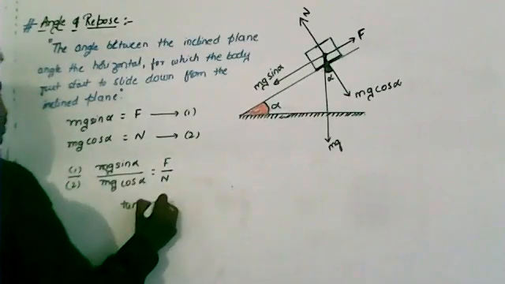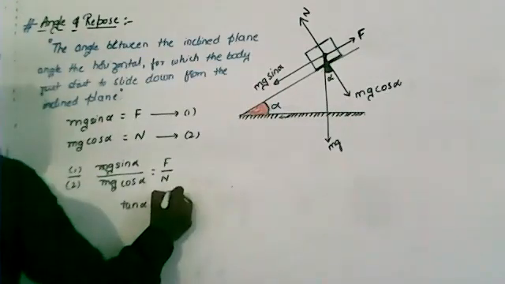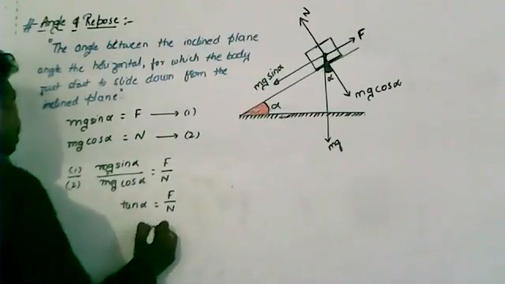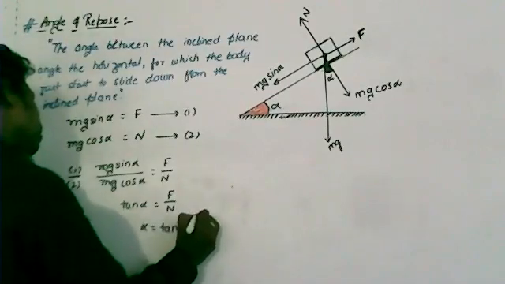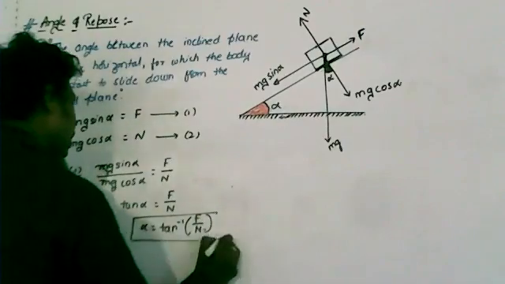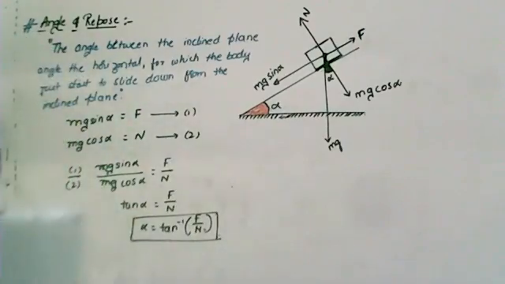Sin alpha by cos alpha equals tan alpha, which is F by N, or alpha is equal to tan inverse of F by N. Clear? So this is taken as the angle of repose.